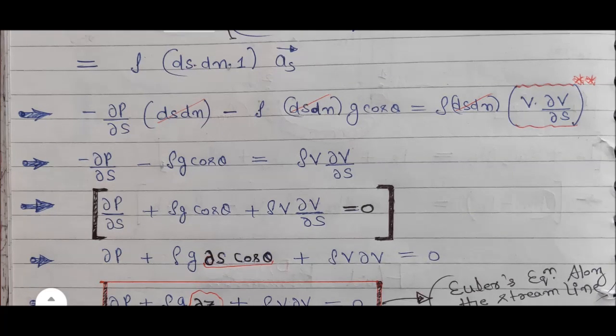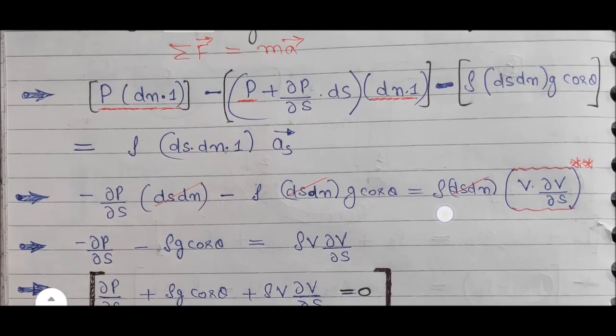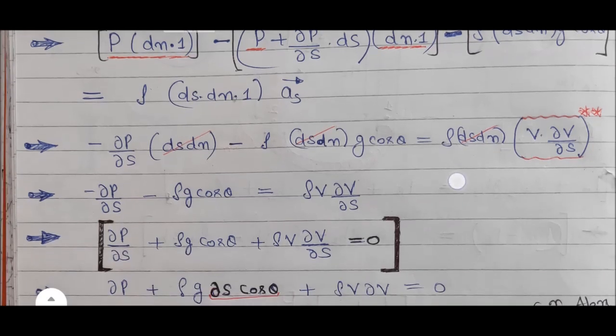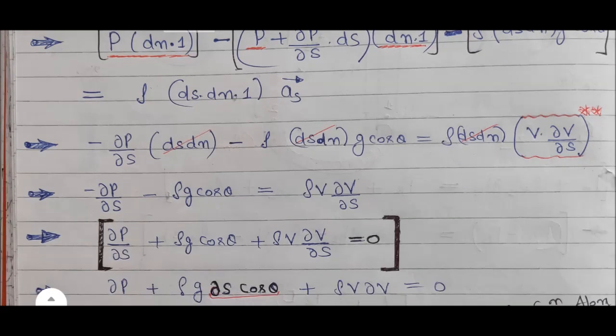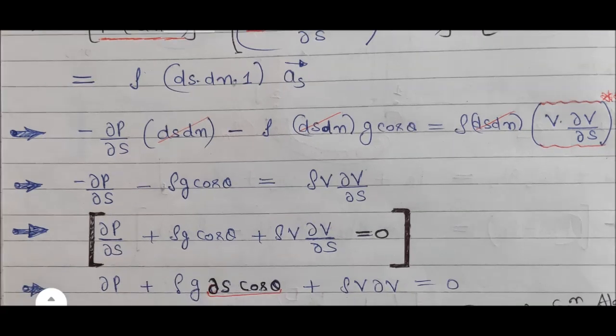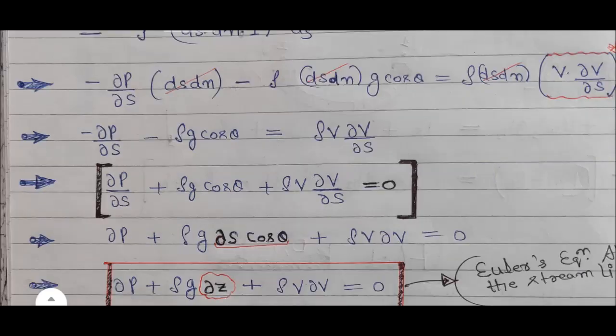Also you can see here cancellation of ds into dn: minus del p upon del s minus rho g cos theta is equal to rho v del v upon del s. So by solving this, del p upon del s plus rho g cos theta plus rho v del v upon del s is equal to 0.